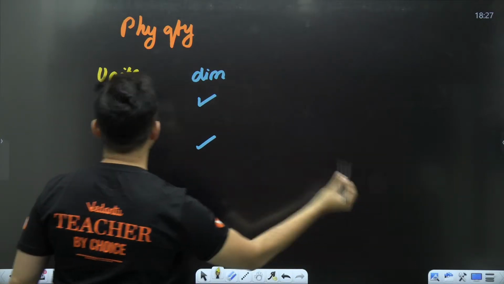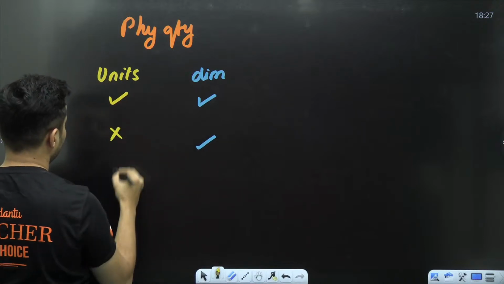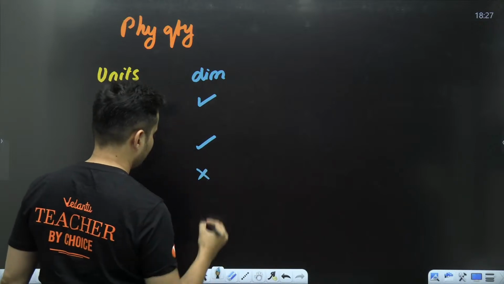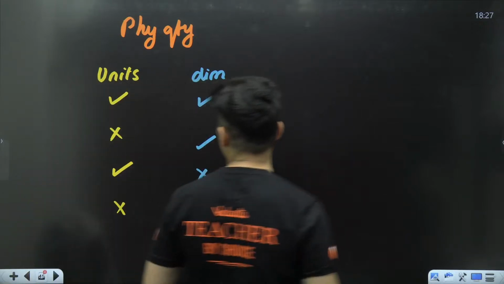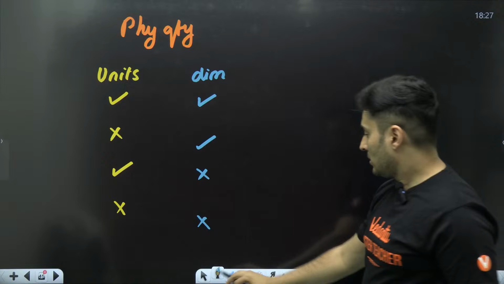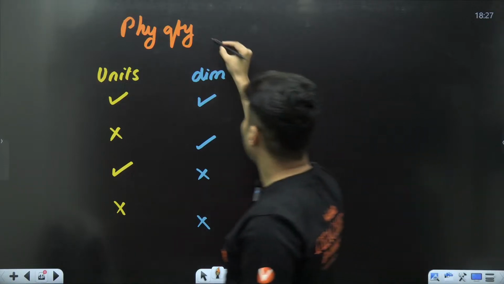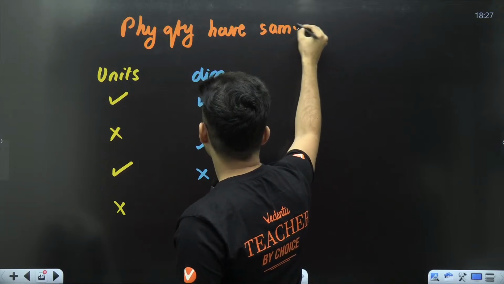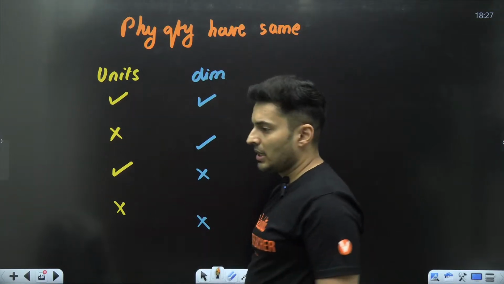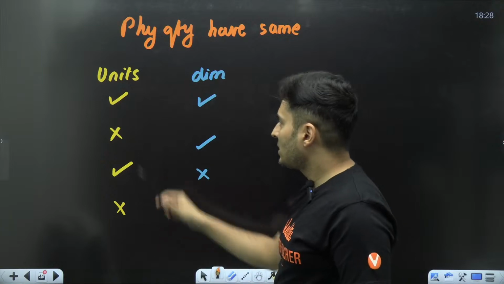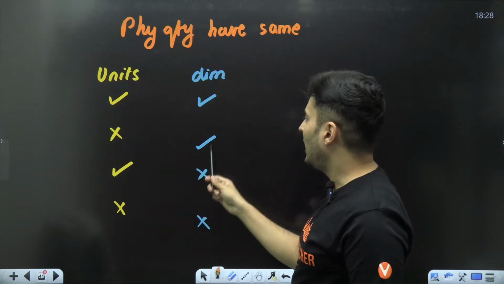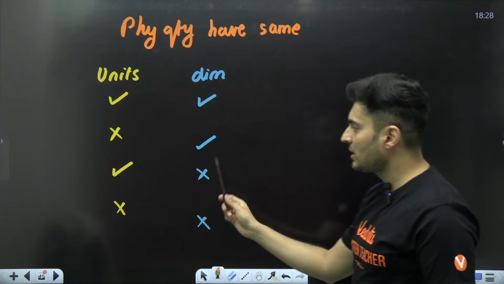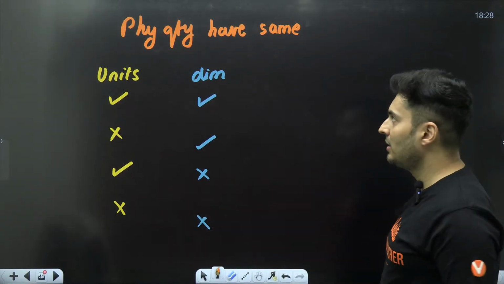Is it possible? Can a physical quantity have the same units and same dimensions, different units but same dimensions, same units but different dimensions, different units and different dimensions?